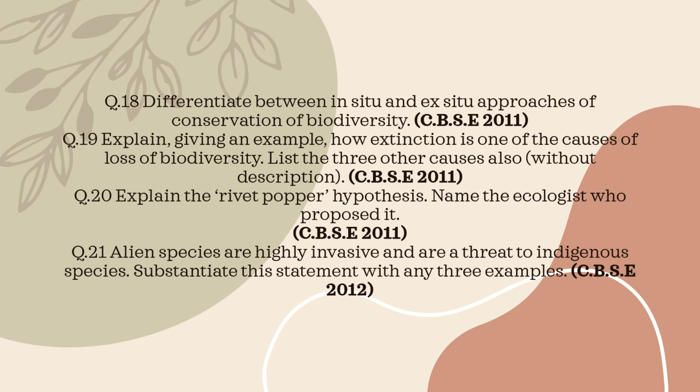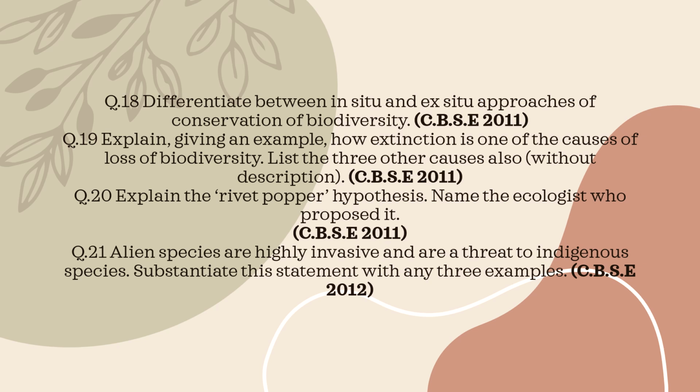In situ conservation allows natural evolution, while ex situ conservation is used when species are critically endangered. Question 19. Explain with an example how extinction causes loss of biodiversity. Also, list three other causes.